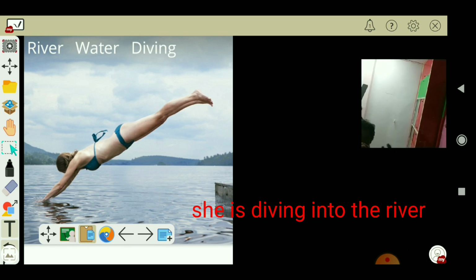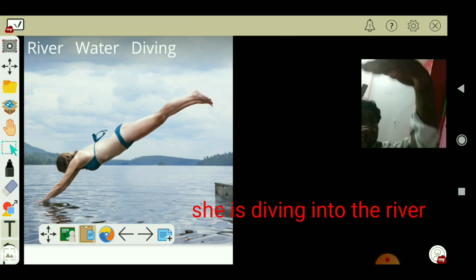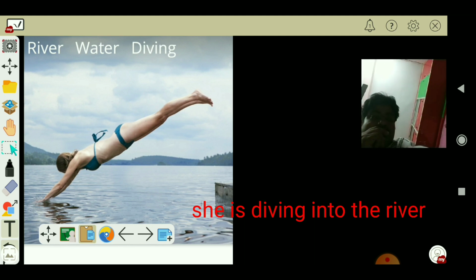So it's a change of motion. It involves motion. It involves inward direction. It does not denote any static state, any fixed state. So it's inward motion, inward movement into the water of the river. So she is diving into the river.